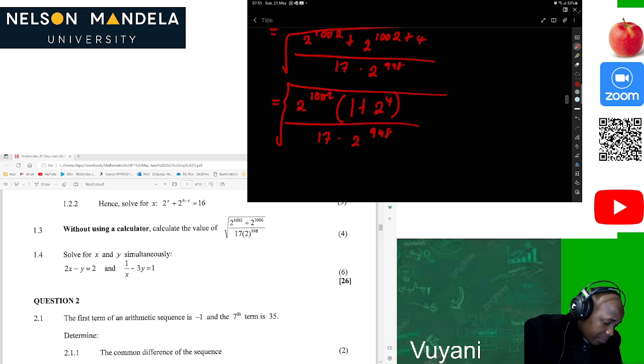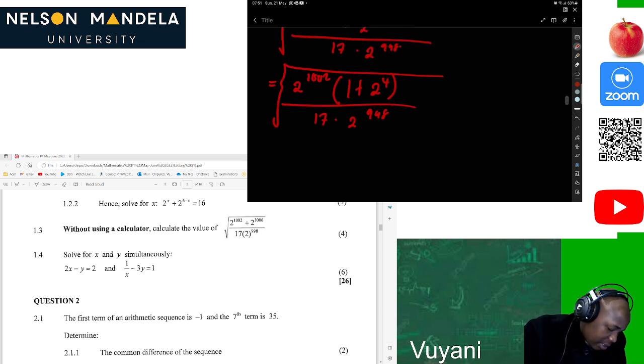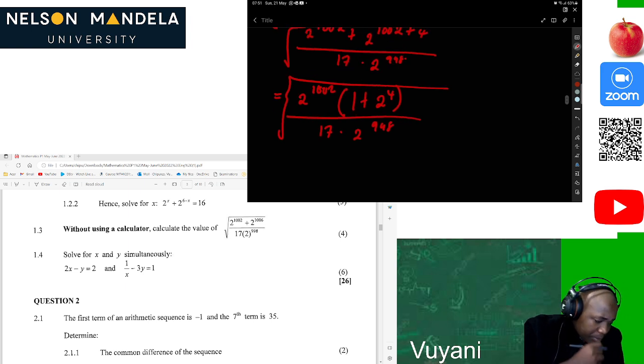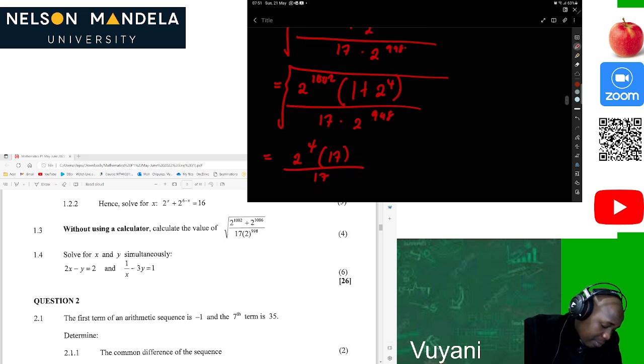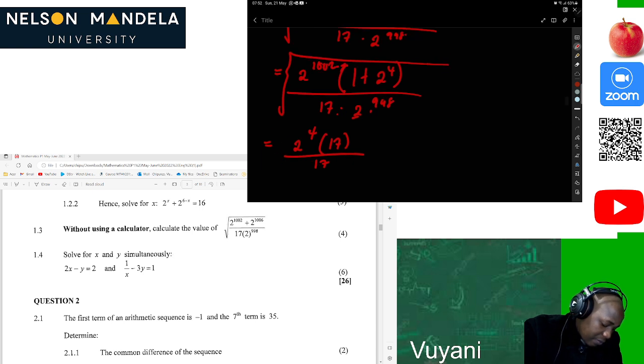Then after that, we can see that, oh, okay, this is the same as what? Then we can see that this is the same as solving. This is where everything is beautiful and everything is sweet, guys. So this is the same as 2 to the 4, times 17 divided by 17. Why? Because we can take this 2 here, it's multiplying, and it subtracts here, then we'll be left with this.